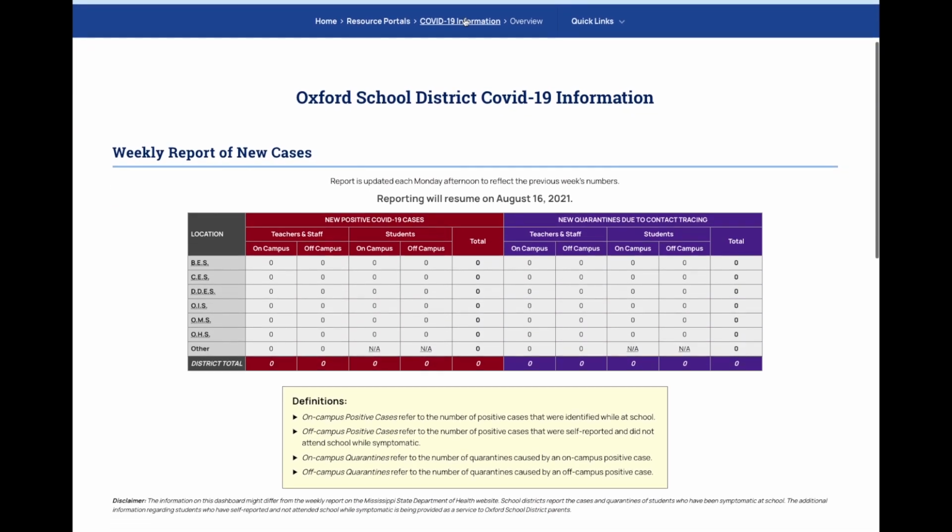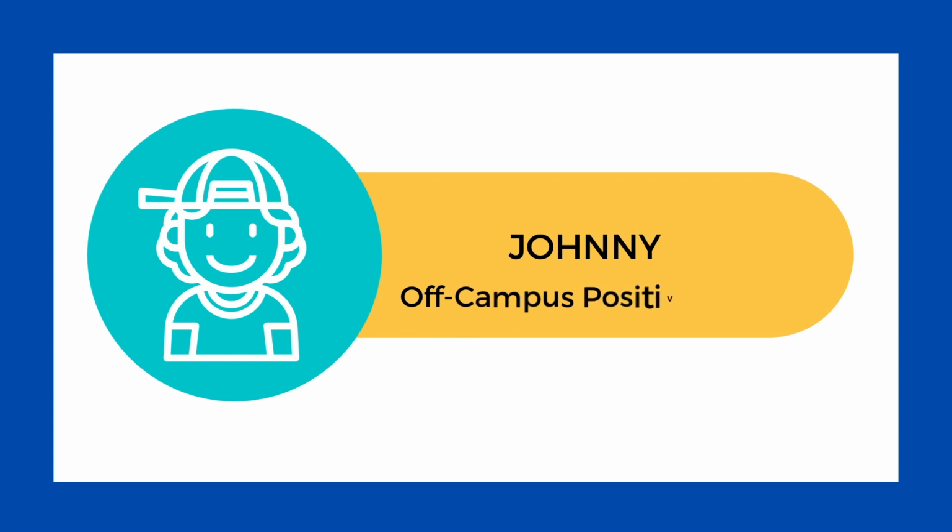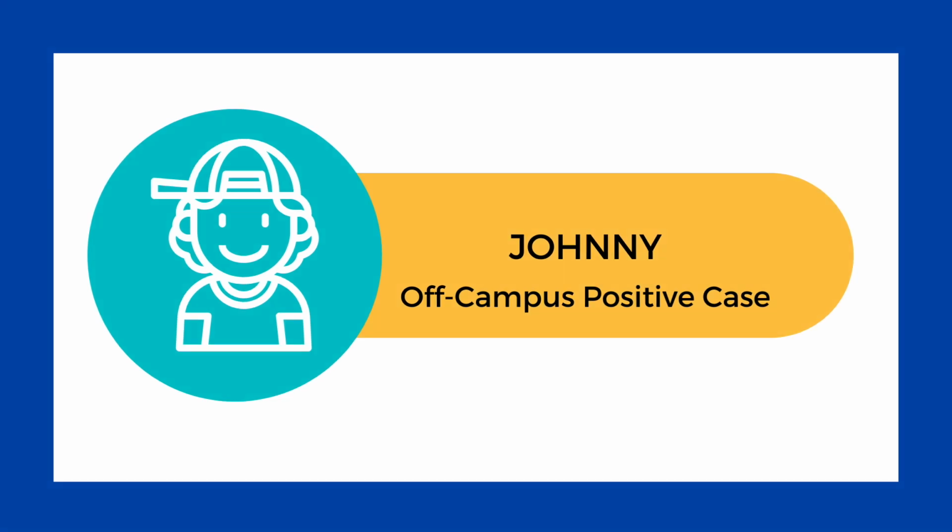I want to go over a few changes that will occur in our reporting this year. We will be posting cases that are self-reported off campus. Let me give you an example of when this applies. Johnny was absent from school on Friday, but then he starts feeling ill and tests positive on Sunday at the local urgent care. Johnny's parents notify the school that he will not be attending school. Because Johnny did not come into close contact with other students or staff during the 48 hours prior to his positive test, Johnny is counted as an off-campus positive case.